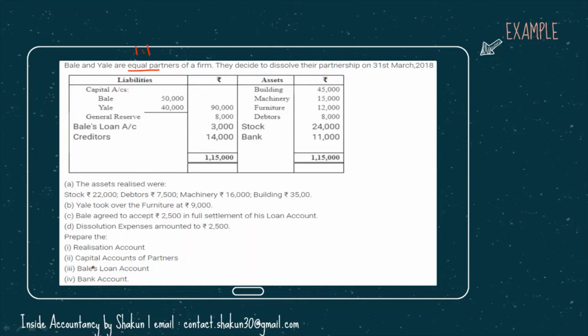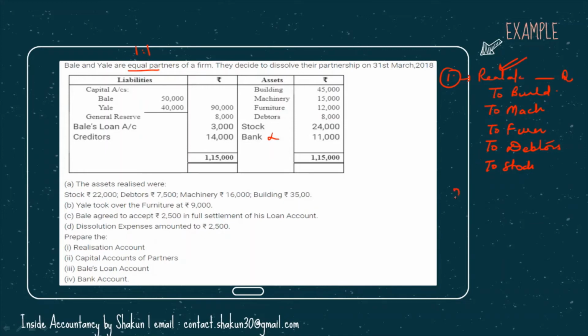Journal entries are not asked, but still I will tell you about the journal entries so that it helps you in proper posting. So as I told you, our first entry is always about the closing of assets. So if you look on the asset side, apart from bank, rest all the assets have to be closed. So our first entry would be realization account would be debited, and all the assets to building, to machinery, to furniture, to debtors and to stock, all these particular assets have to be credited. Right. So all these assets will be transferred to the debit side of realization account.